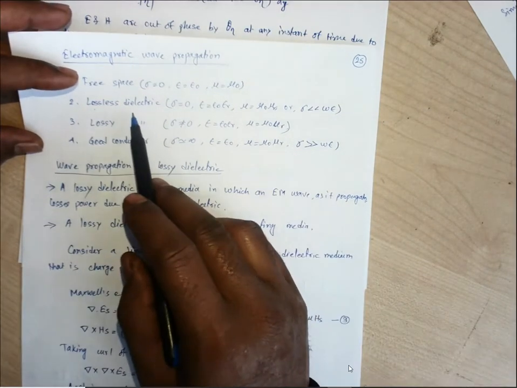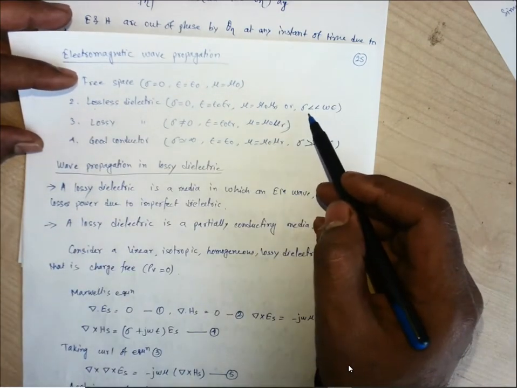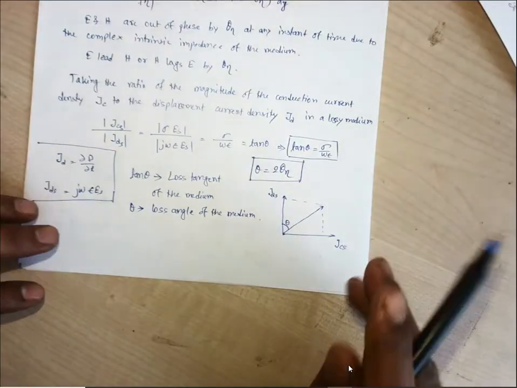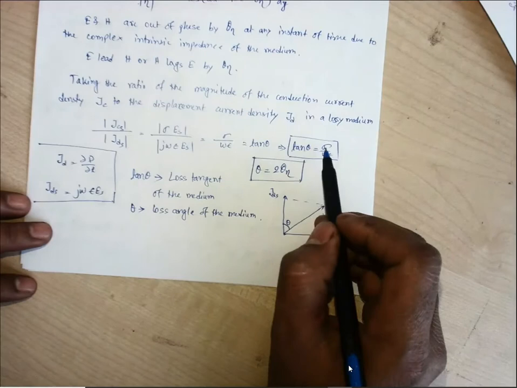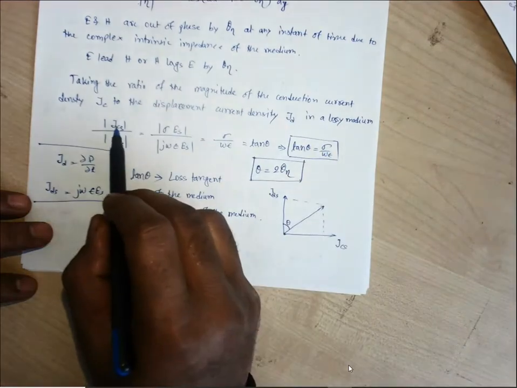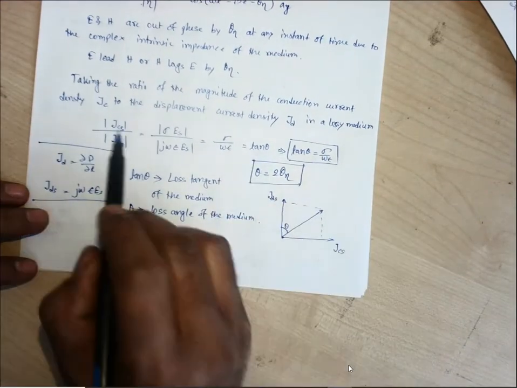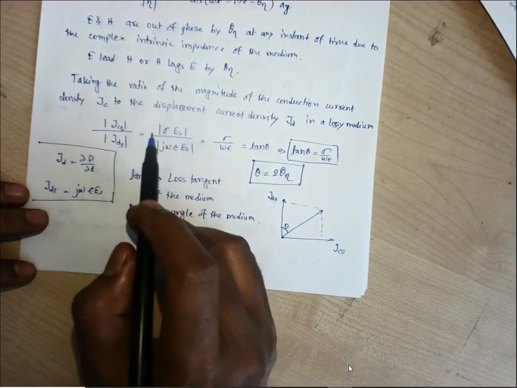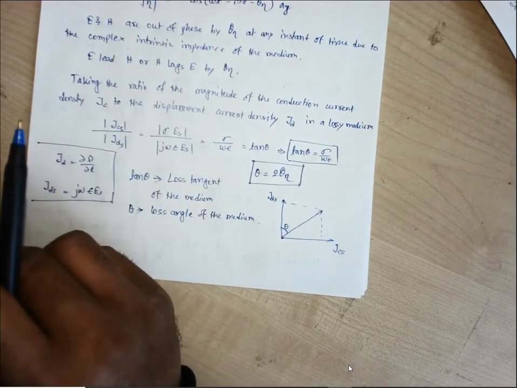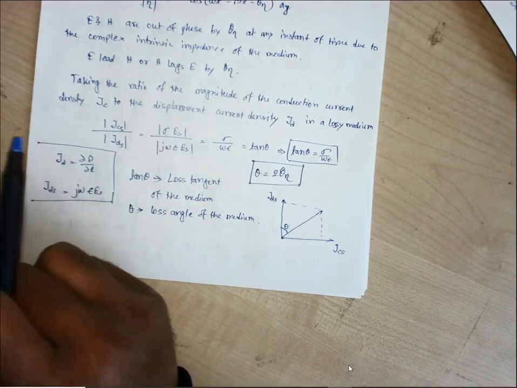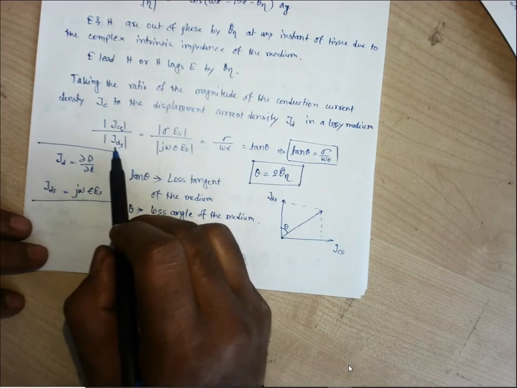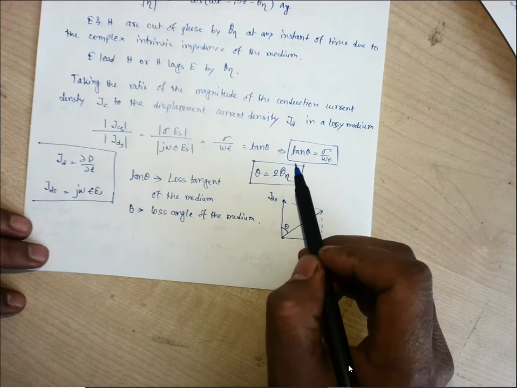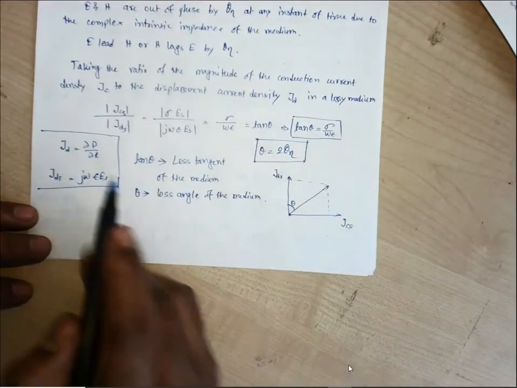For a lossless dielectric, the sigma value is less, so sigma should be smaller. Sigma comes from the conduction current, so conduction current will be greater for a good conductor, and displacement current will be greater for a good dielectric or lossless dielectric.